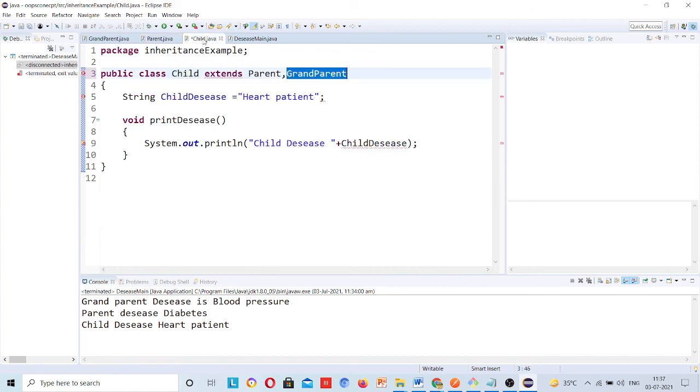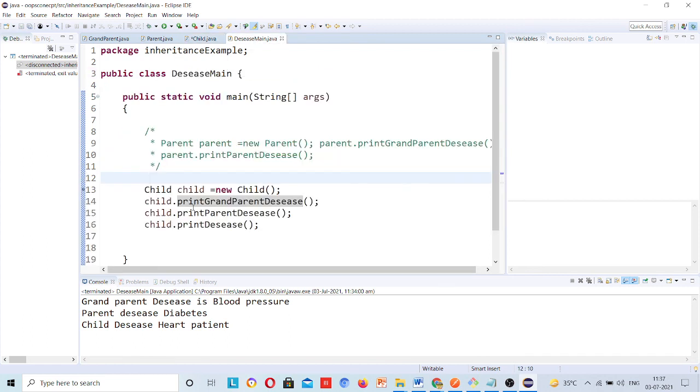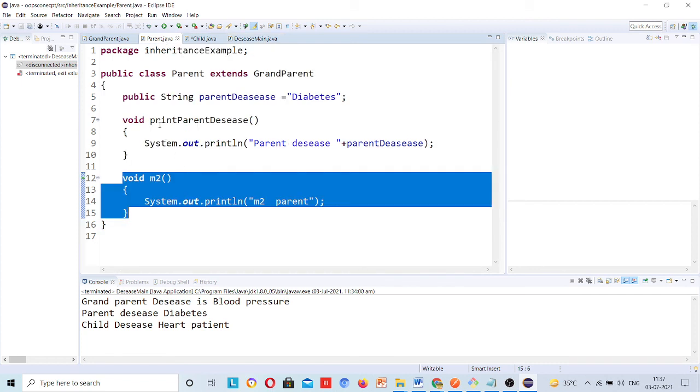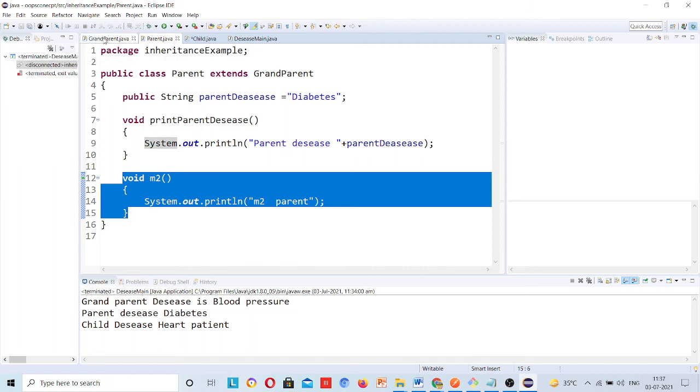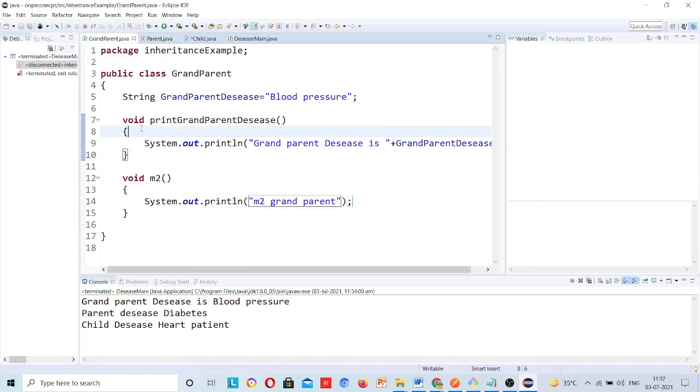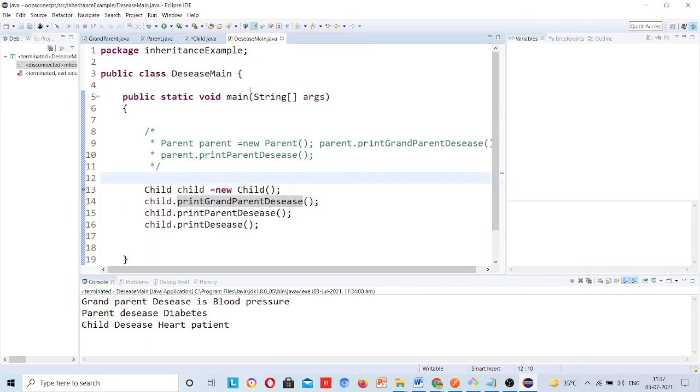Now if you try to call the m2 method in main, which is present in parent and grandparent, then the parent has a different implementation, it has written some different logic, and grandparent has written some different logic. Now how will it decide which class method it has to invoke, because both have different execution.